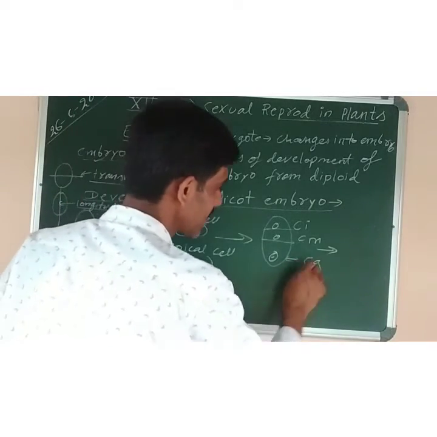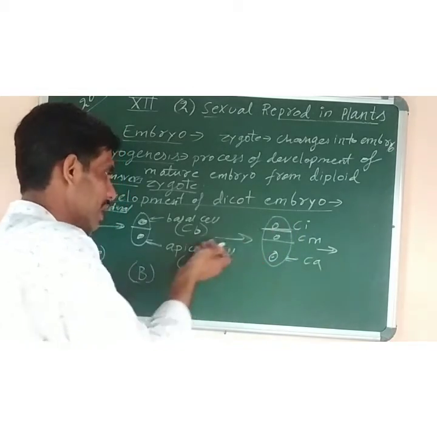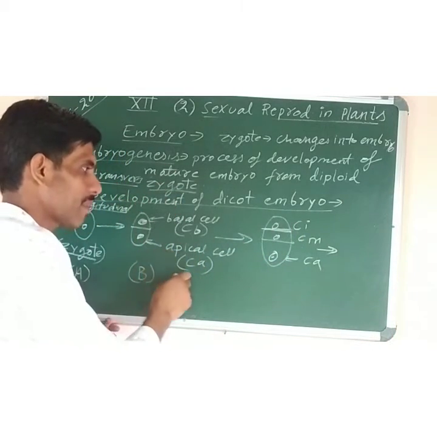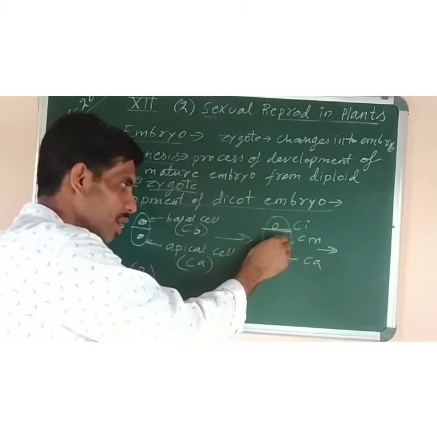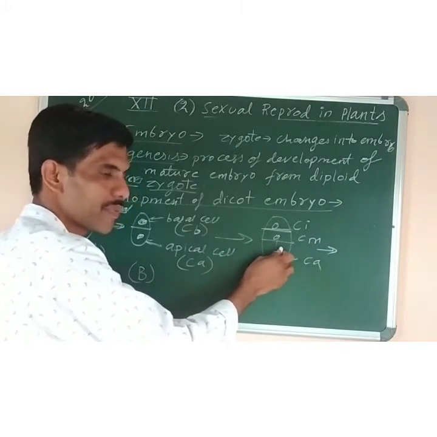Up to CI and CM you have understood. Now you can see in the next step what happens. This is transverse wall formation in the basal cell. At the same time, in the apical cell, there is a longitudinal wall formation. So if I do like this, then what will happen? Two cells will be formed in the apical cell.